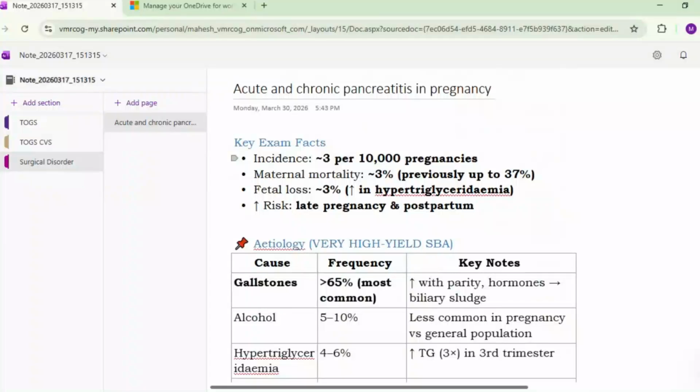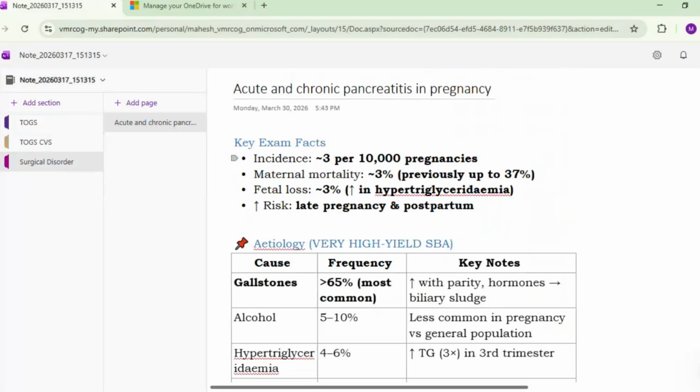Welcome all. So the next talk article for discussion is acute and chronic pancreatitis in pregnancy. This talk article is also very important because one or two SBAs come from this talk article. So the incidence of acute pancreatitis is around 3 per 10,000 pregnancies.